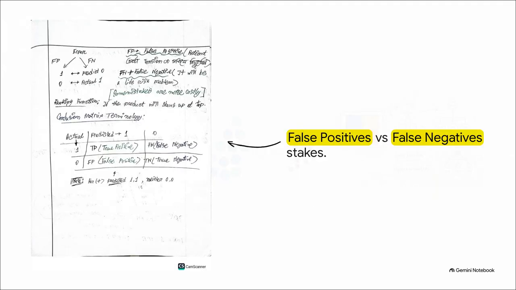Think about it like this. Imagine a model predicting if a tumor is malignant. A false positive, saying a tumor is malignant when it's actually benign, might cause what the student calls patient tension or require extra testing. It's stressful, sure, but manageable. But a false negative, predicting a malignant tumor is perfectly safe, that is a catastrophic life risk problem. Basic accuracy completely ignores the massive difference between a minor inconvenience and a fatal error.